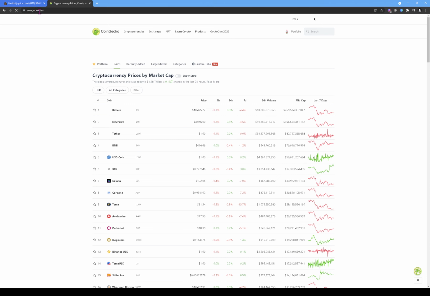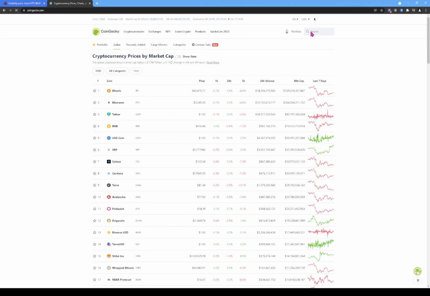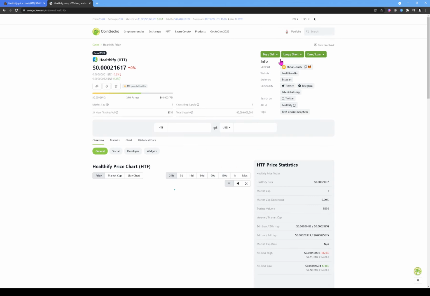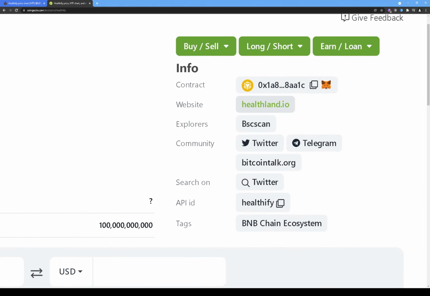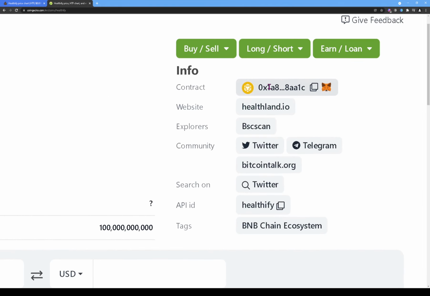So we're going to load CoinGecko.com, and we just want to see how the token has been doing over the last couple of days or weeks or months or however long it's been out. So let's type in HEALTH, and here it is, Healthify. So let's see Healthify load. So here we can see it's on the Binance Smart Chain. So what we could do right now is just copy the contract address, and it's on the Binance Smart Chain.